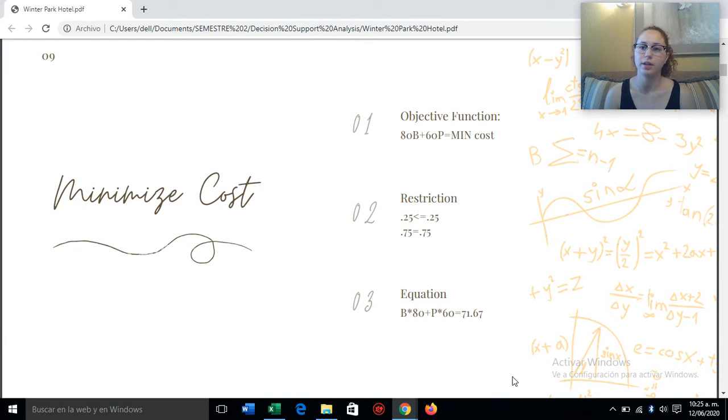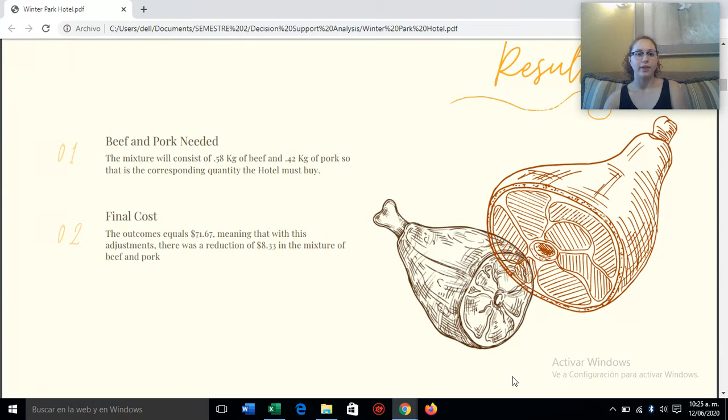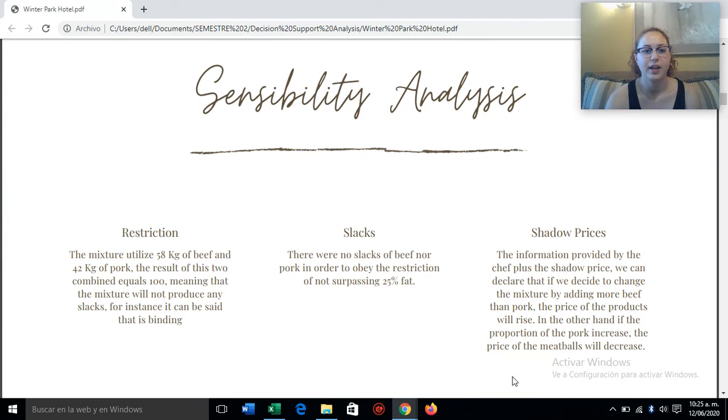The restrictions were that it needed to consist of maximum 25% fat and 75% meat. For this, it is beef and pork in one mixture. We found that the mixture will consist of 0.58 kilograms of beef and 0.42 kilograms of pork. So that produces a minimizing cost of 71.67 pesos. And we found that with this, it respects all the restrictions given, and it doesn't produce any